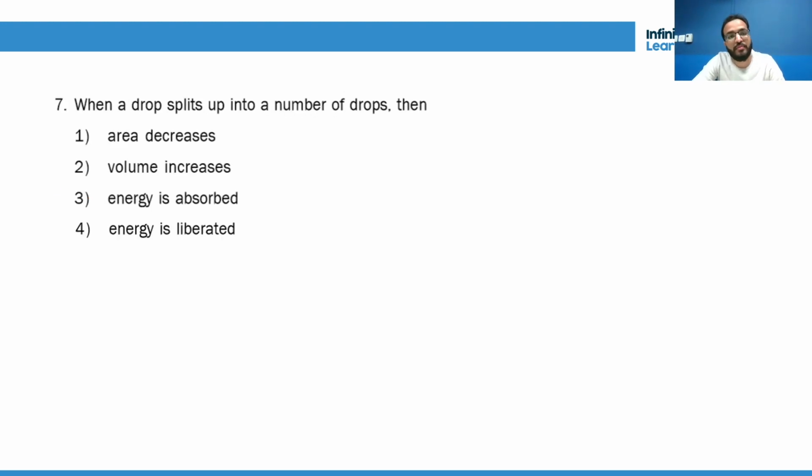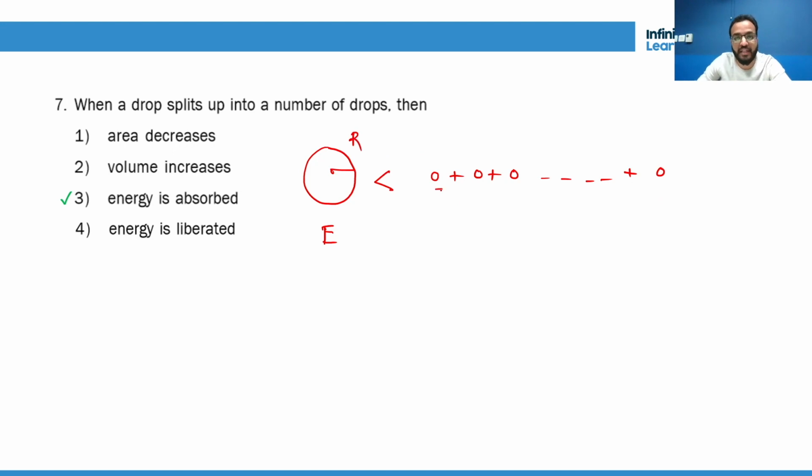Okay. When a drop splits up into a number of drops, then is energy liberated or absorbed? Energy is absorbed. Always remember, the energy of the bigger drop is less than its small drops. Suppose this bigger drop of radius capital R breaks into n small drops of radius small r, then the energy of this bigger drop is always lesser than the energy of the small drops.